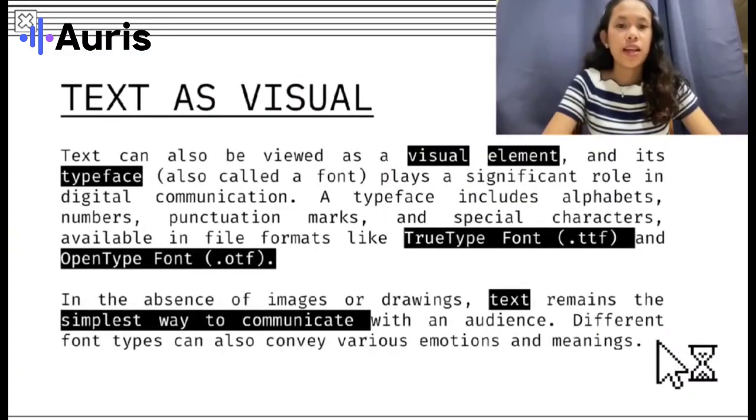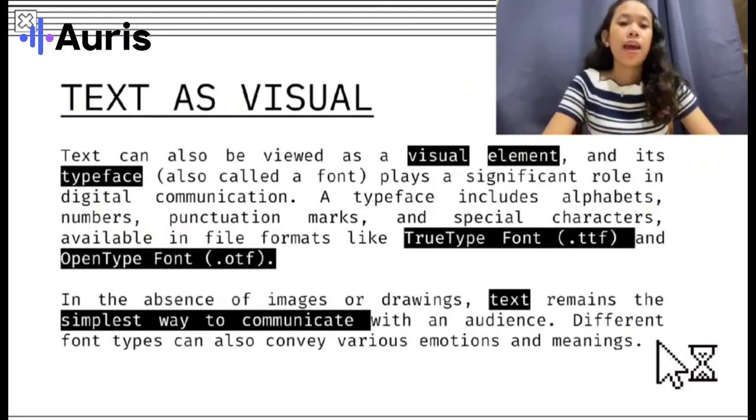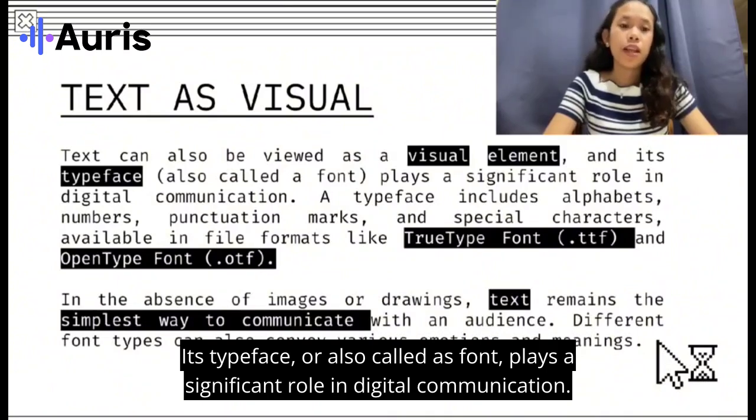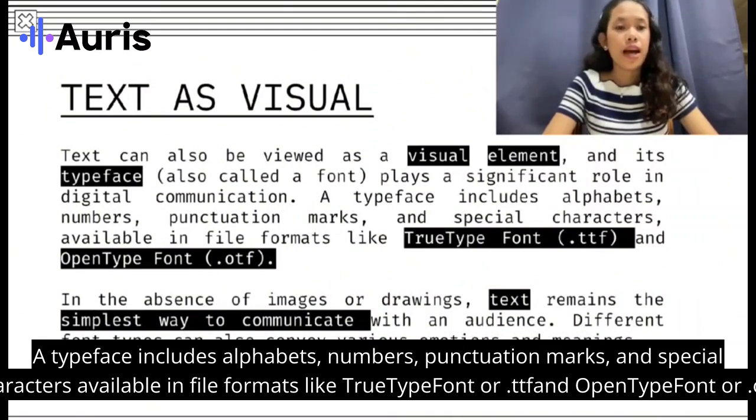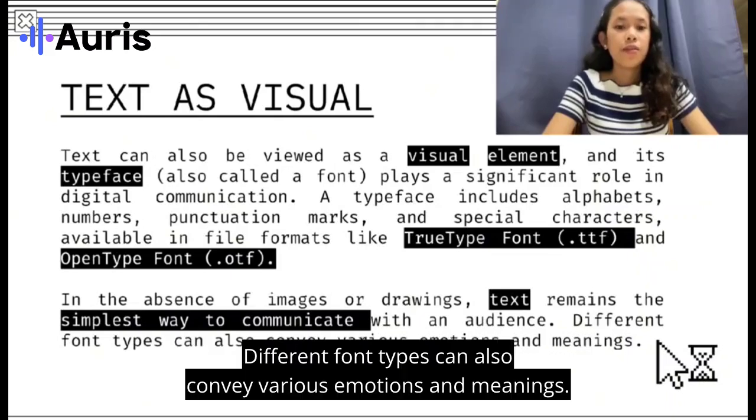Text as visual. Text can also be viewed as a visual element. Its typeface, also called font, plays a significant role in digital communication. A typeface includes alphabets, numbers, punctuation marks, and special characters available in file formats like TrueType font or .ttf and OpenType font or .otf. In the absence of images or drawings, text remains the simplest way to communicate with an audience. Different font types can also convey various emotions and meanings.